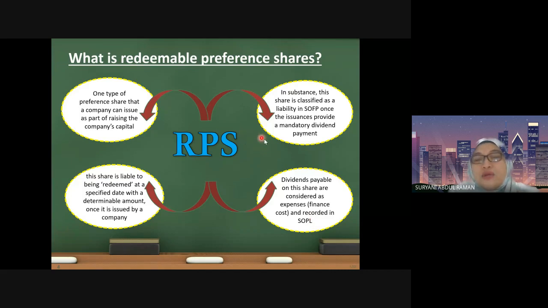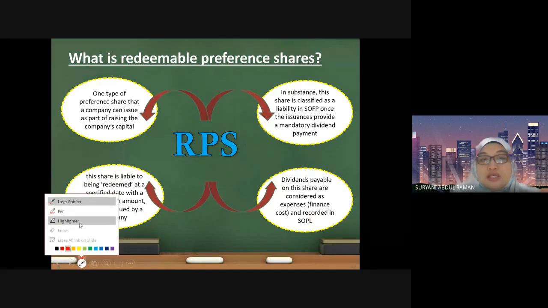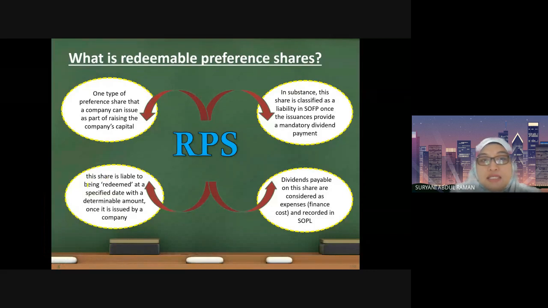So the first thing that you need to know is the definition of the shares, where the shares need to be redeemed at a specified date with a determinable amount. And the next thing that you need to know is that the dividends attached to this share will be classified as finance costs. So it is an obligation for the company to pay the dividend to the redeemable preference shareholders, and it will be expensed in the statement of profit or loss.